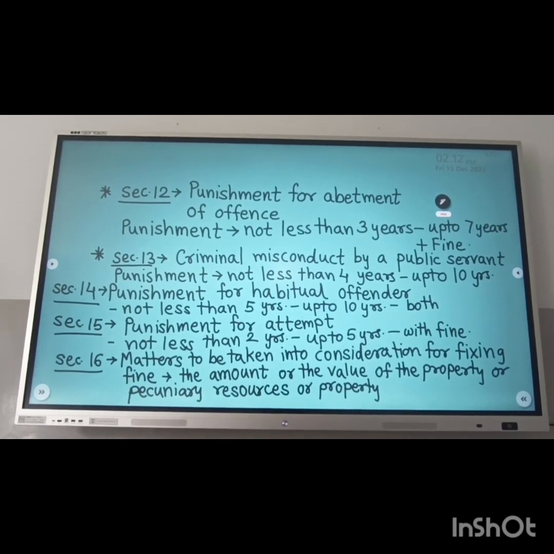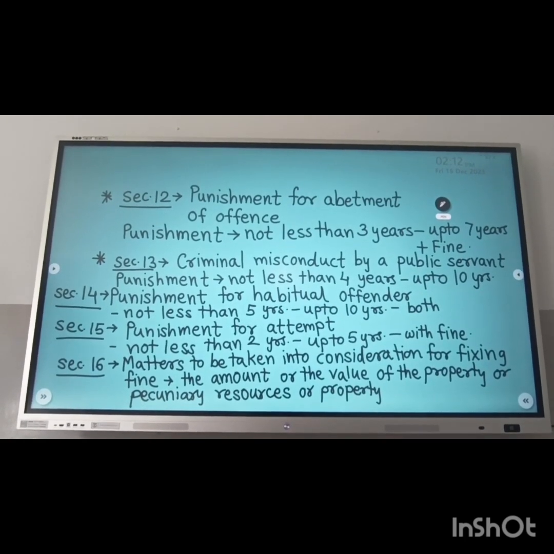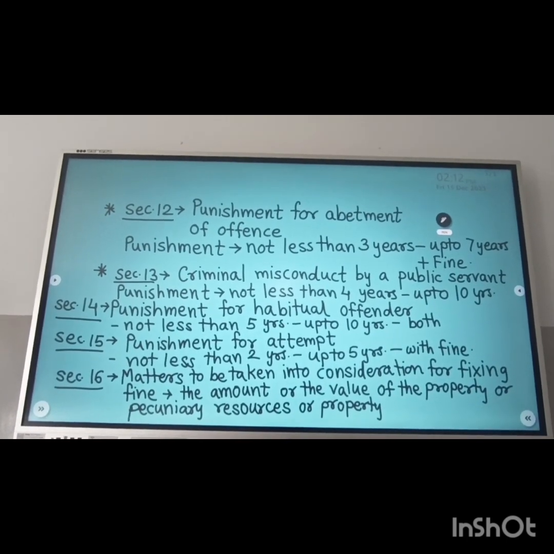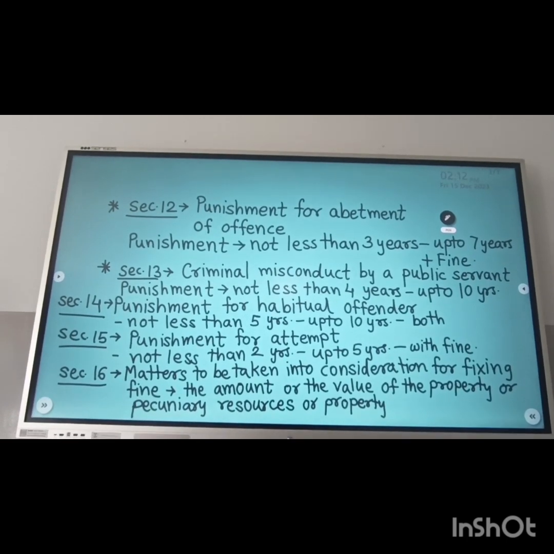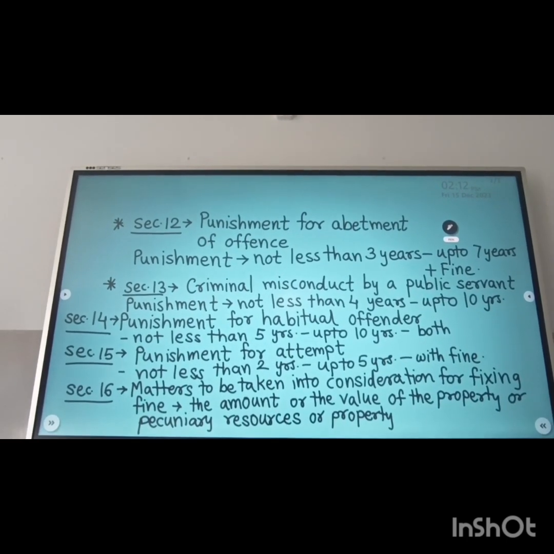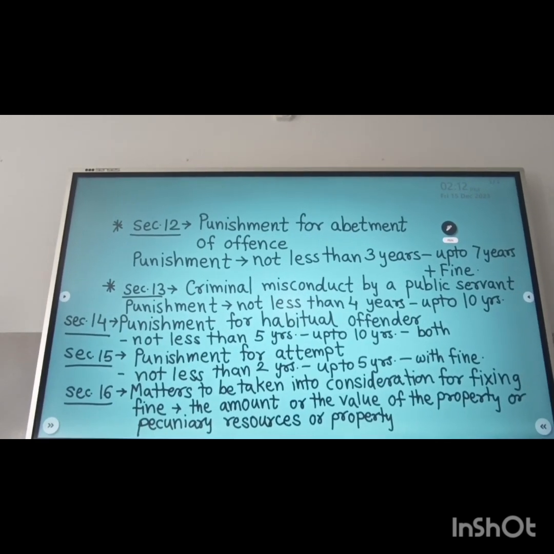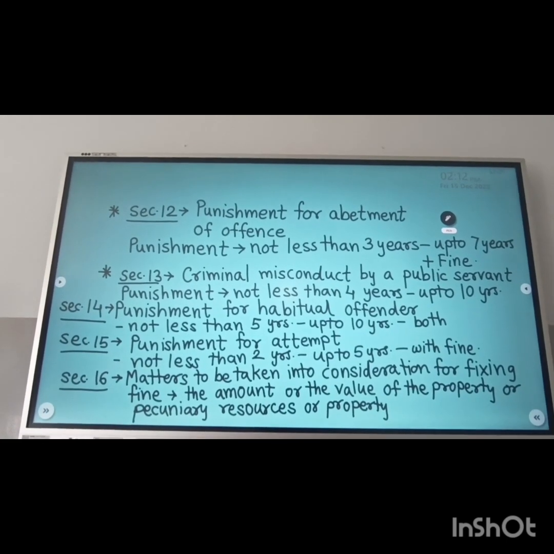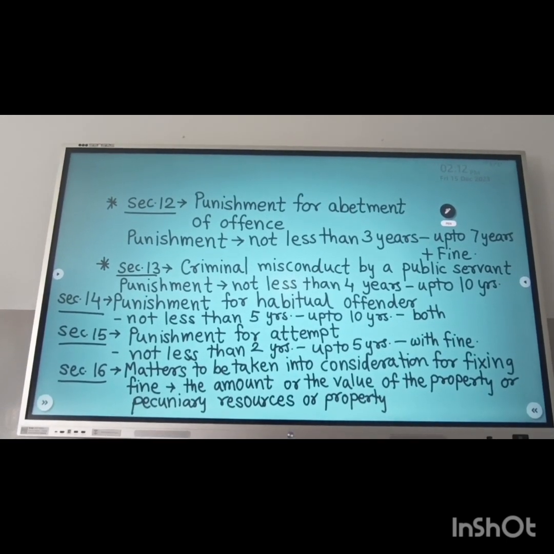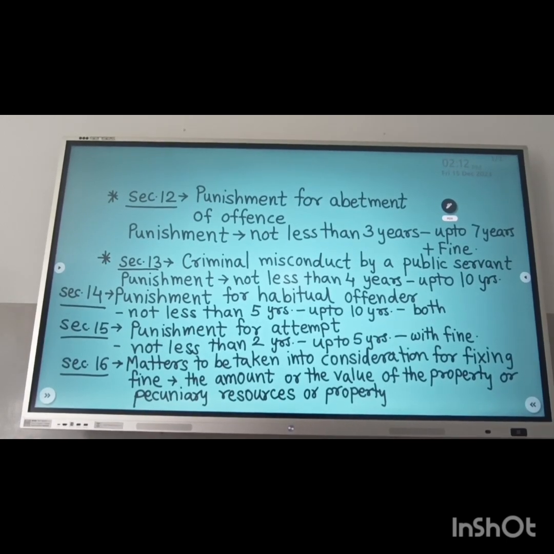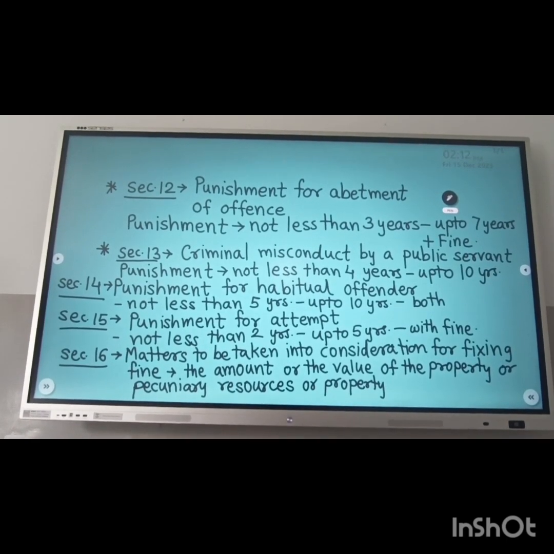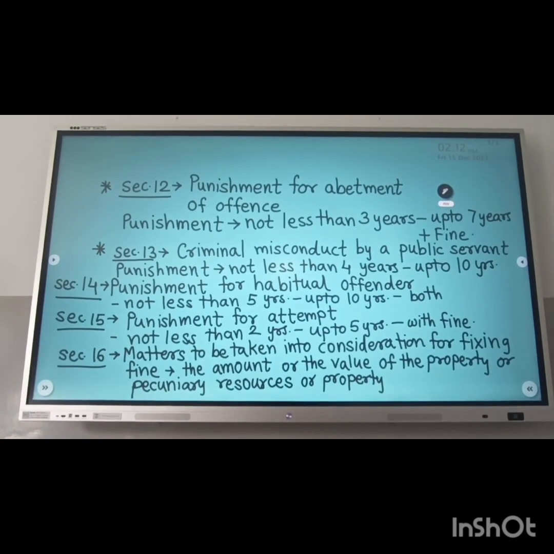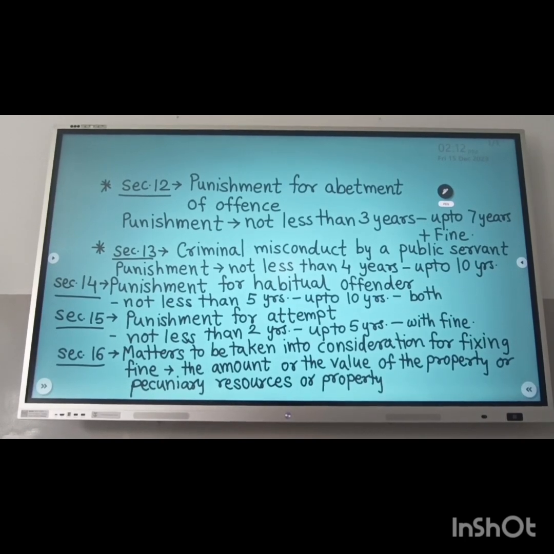Section 16 deals with the matters to be taken into consideration for fixing a fine. There are certain pointers relating to Section 16. The court can consider the amount or value of the property or the pecuniary resources or property involved in such an offense. So this is the chapter on offenses and penalties, and it is a very important chapter from the point of view of your examination. Now let's see the next chapter.